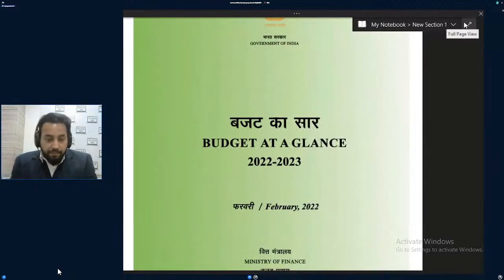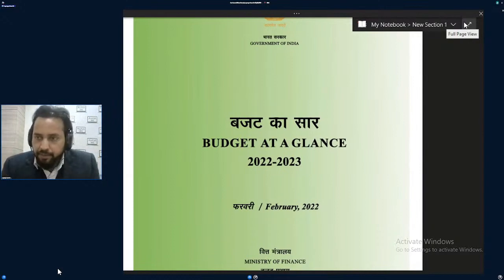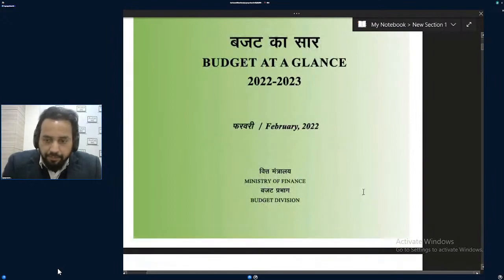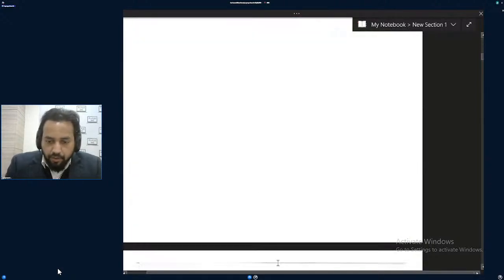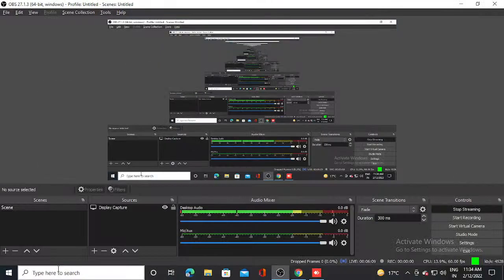As you know, on 1st Feb the budget was presented in Parliament by the Finance Minister. It is the responsibility of the President, and on behalf of the President, the Finance Minister presents the budget in Parliament. So what is budget? We'll talk a little about what budget is overall, and then proceed to what is there in the budget for 2022-23, because it is my current affairs class.